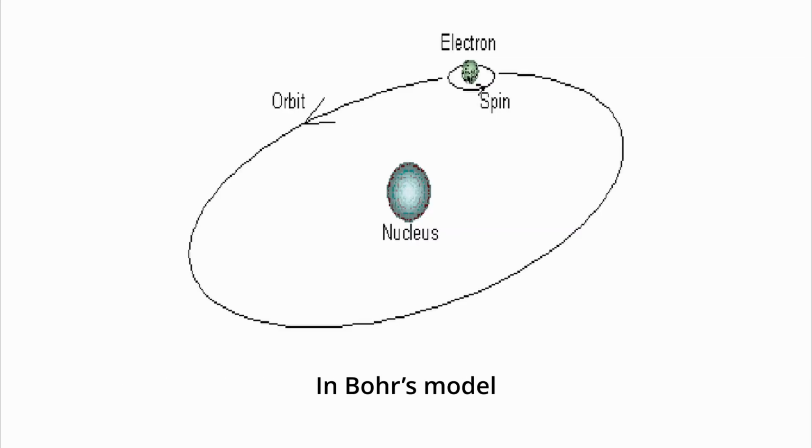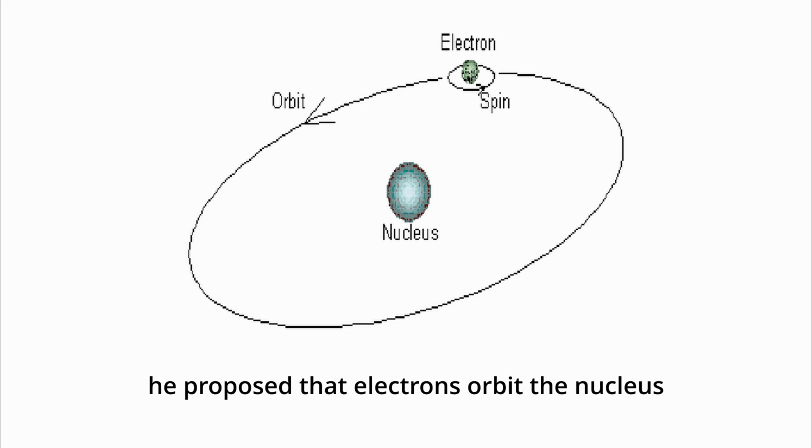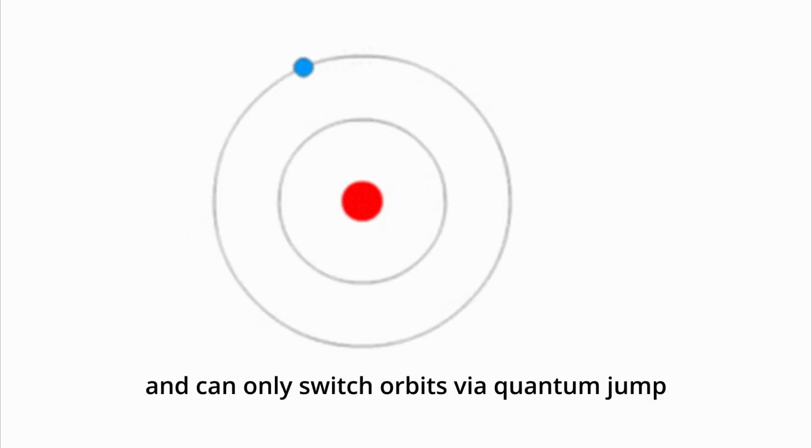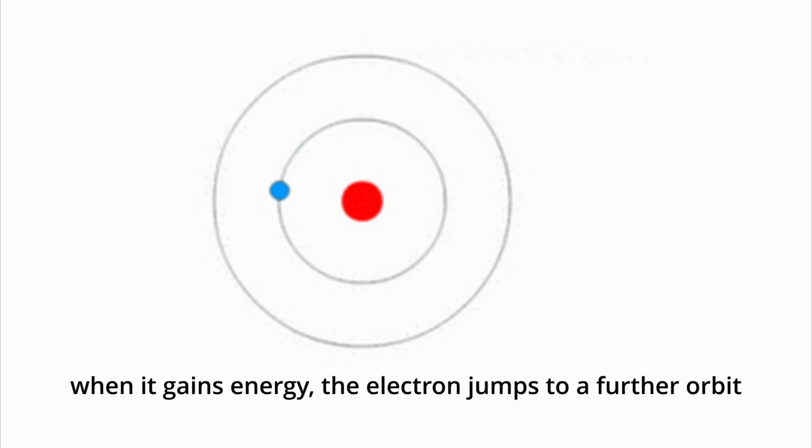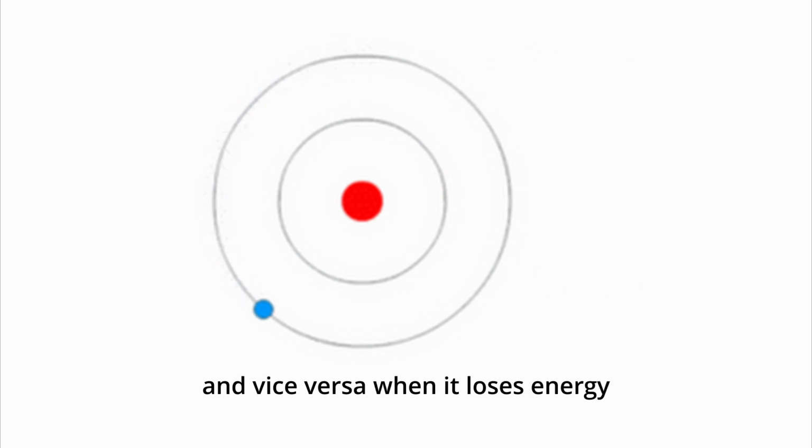In Bohr's model, he proposed that electrons orbit the nucleus, and can only switch orbits via quantum jump. Quantum jumps occur when the atom gains energy or loses energy. When it gains energy, the electron jumps to a further orbit from the nucleus, and vice versa when it loses energy.